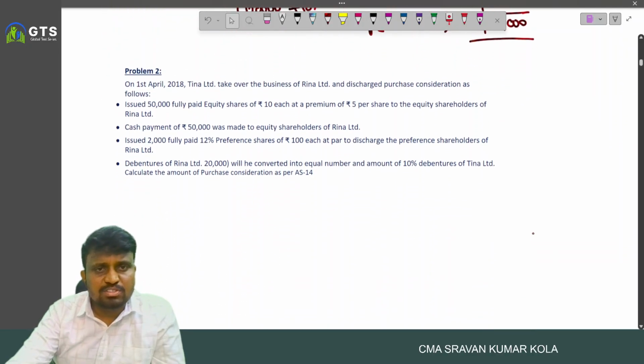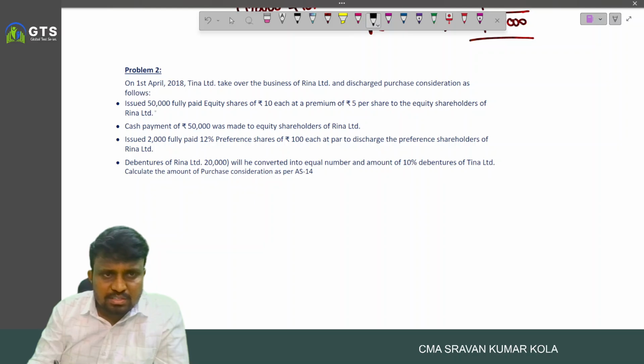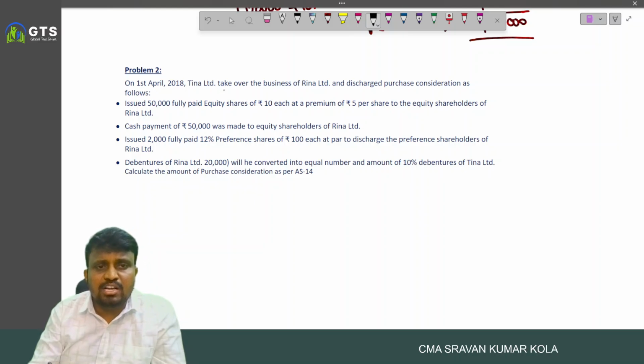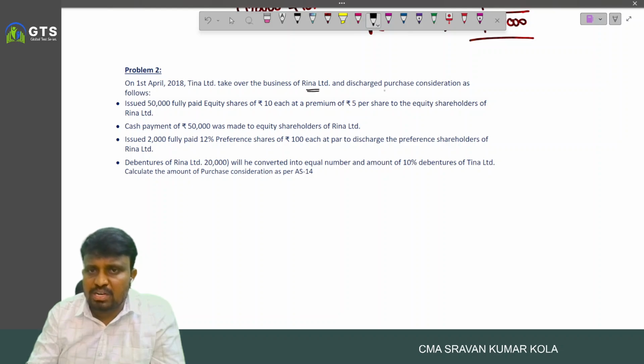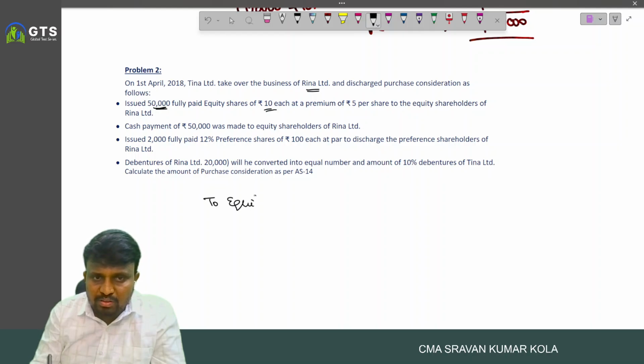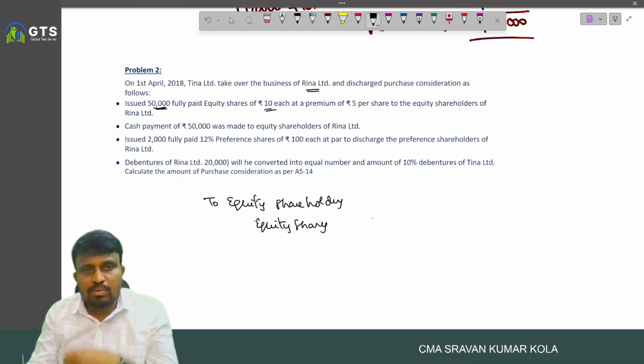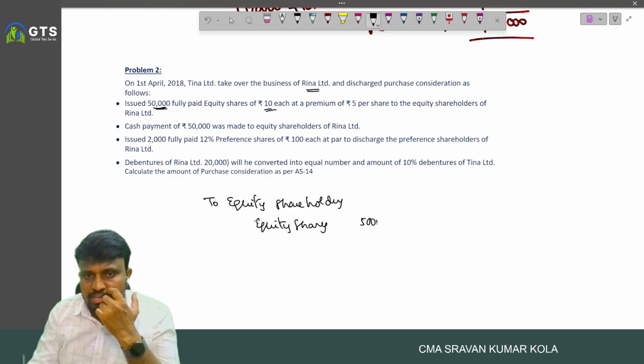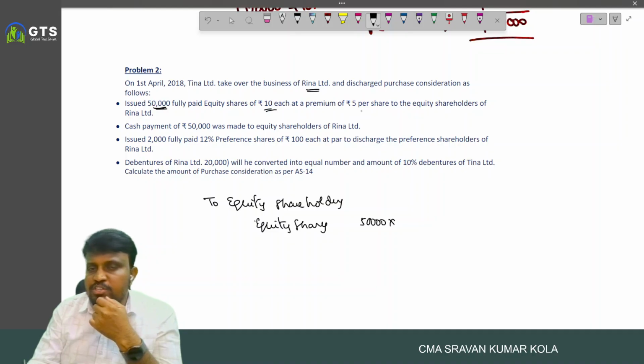And second one, similar problem. And in this case, on 1st April 2018, Tina Limited takes over the business of Reena Limited and discharges the PC as follows. Issued 50,000 fully paid up equity shares of 10 each at premium of 5 rupee per share. So, to the equity shareholders, paying in terms of equity shares. How many equity shares are we issuing? 50,000 into 10 rupee share issued at 5 rupee premium, nothing but 15.